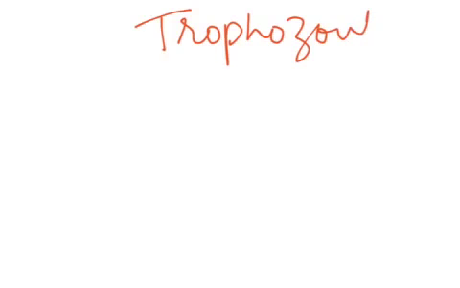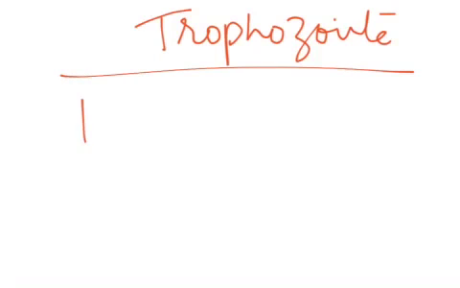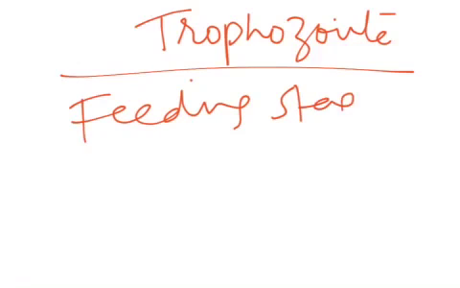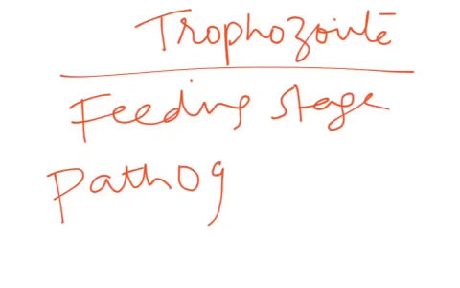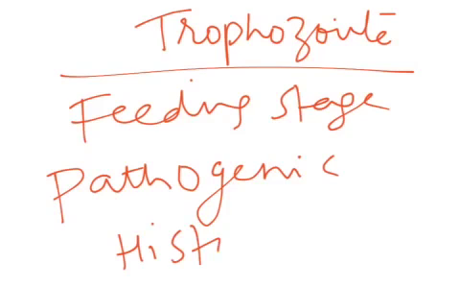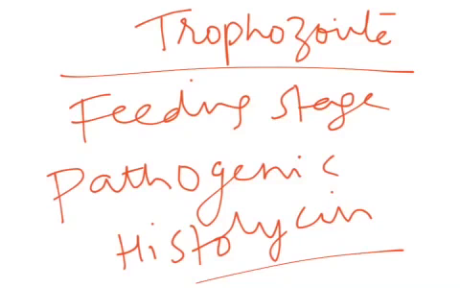When we talk about stages, the trophozoite stage is present in the submucosa of large intestine. We say it is the feeding stage, and the trophozoite stage is also a pathogenic stage. Why is it called the pathogenic stage? Because it releases an enzyme called histolysin, and by releasing histolysin it invades the blood capillaries of the human being and damages the submucosa of large intestine.